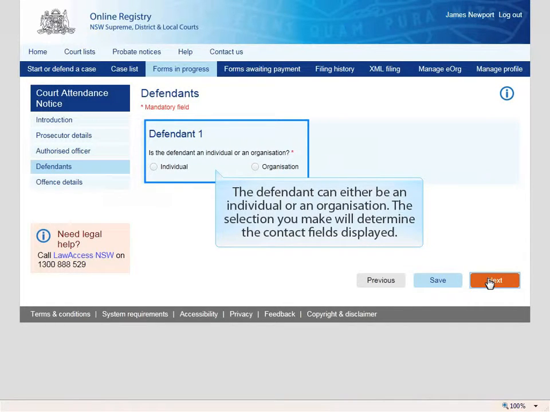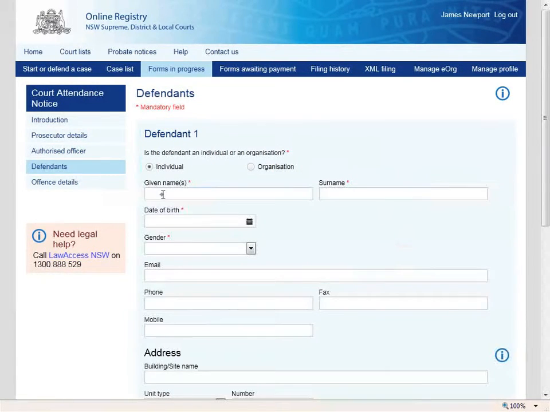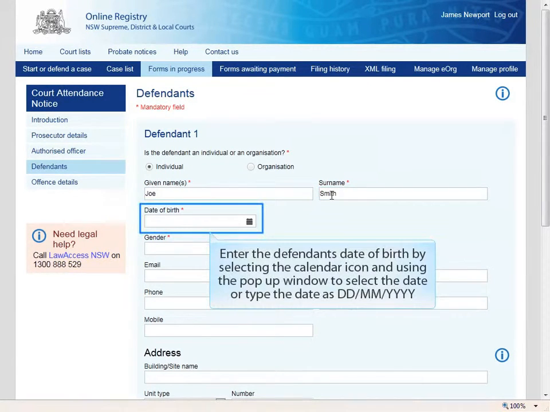The selection you make will determine the contact fields displayed. The user selects Individual and enters the name Joe Smith. Enter the defendant's date of birth by selecting the calendar icon and using the pop-up window to select the date, or type the date as 2 digits for the day, /2 digits for the month, /4 digits for the year.